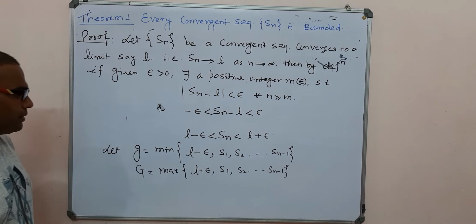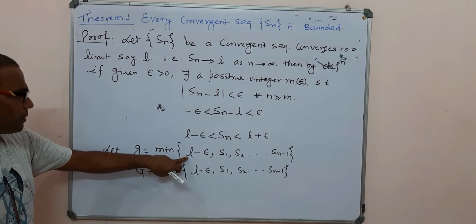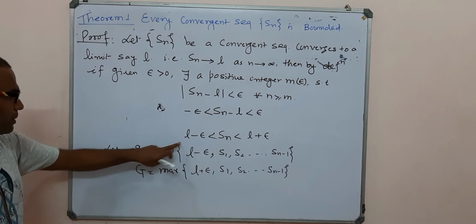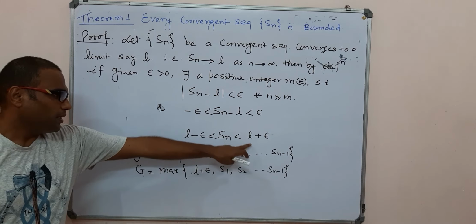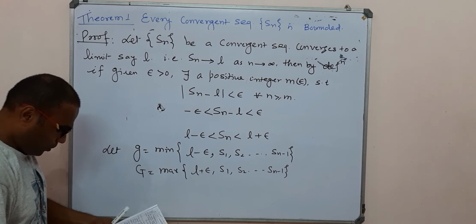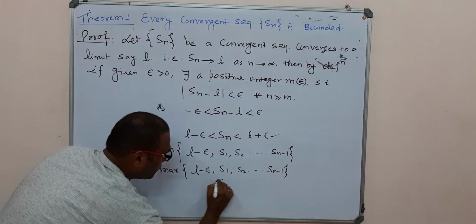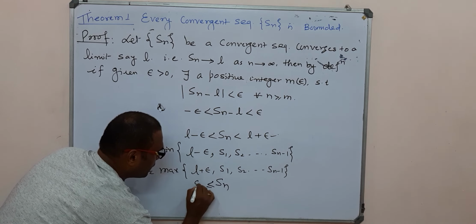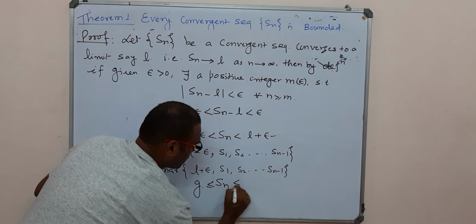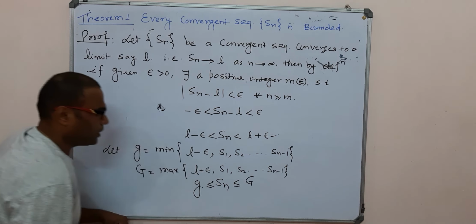So this inequality becomes: Sn is greater than or equal to small g but less than or equal to capital G.